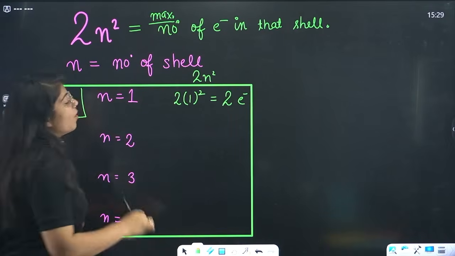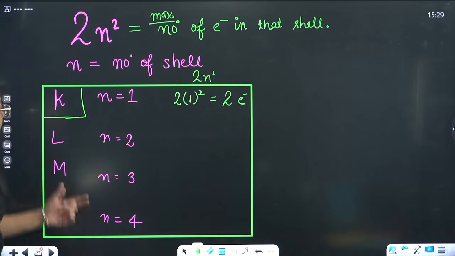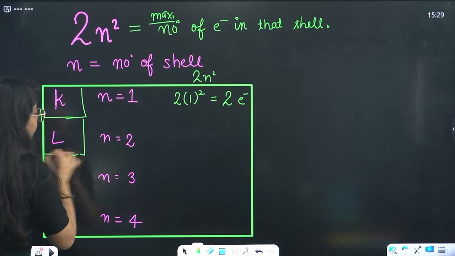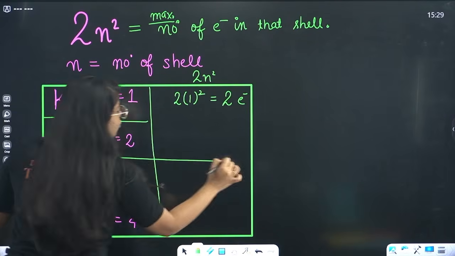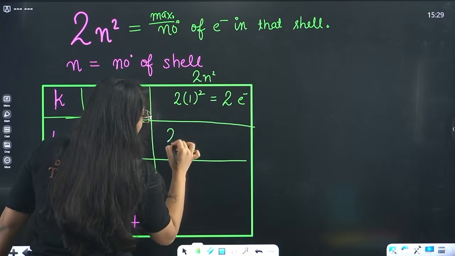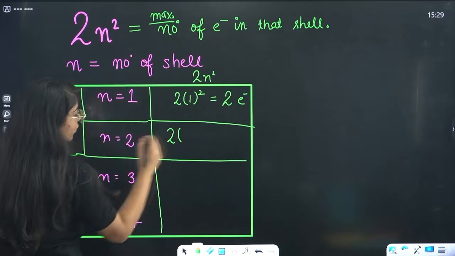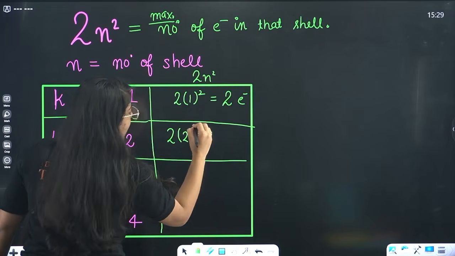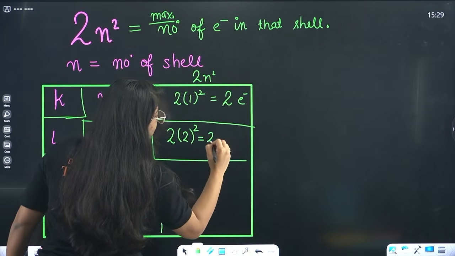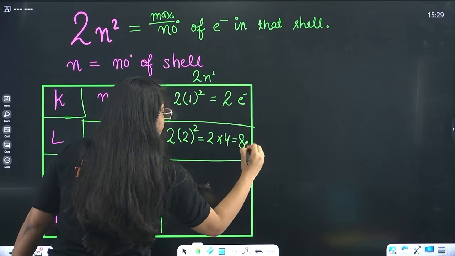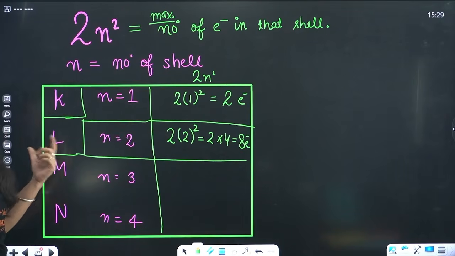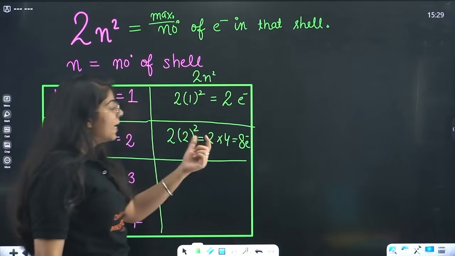Then we come to L, where n is 2. So 2 into 2 square, that is 2 into 4, which is 8 electrons. So in the L shell beta, you can fill 8 electrons.